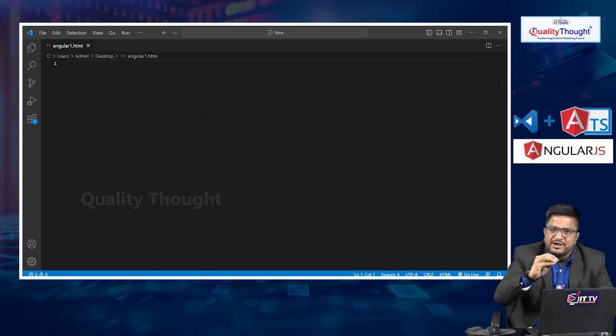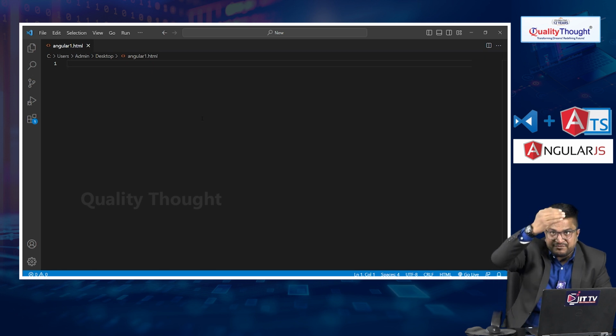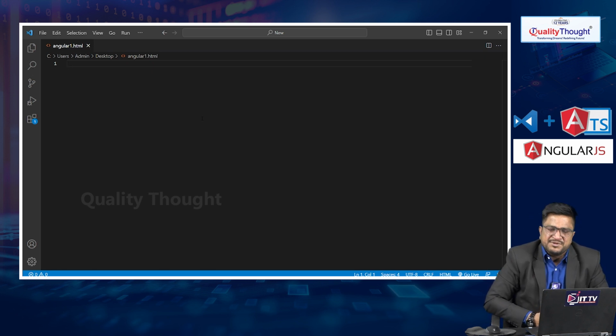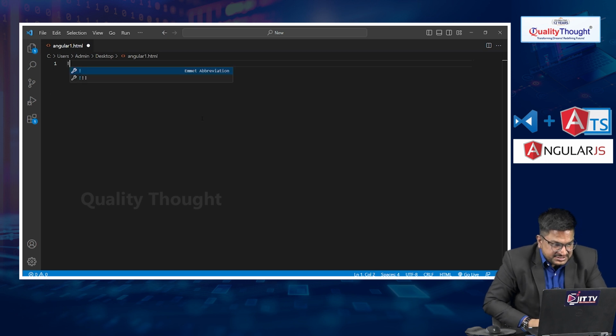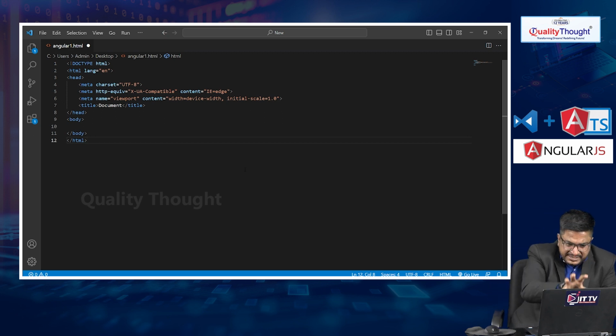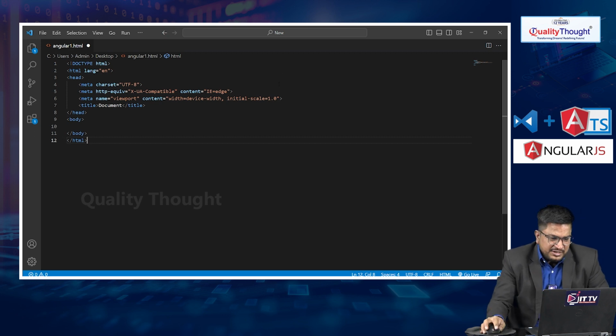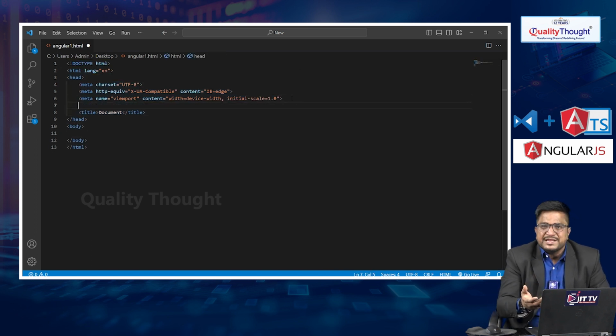The benefit is that after saving the angular1.html file, we can directly take the HTML5 structure, with the help of shift and the exclamation mark, the complete HTML structure in front of your screen. So my HTML structure is ready. Now we need to add the CDN, as we are going to develop a single page application.